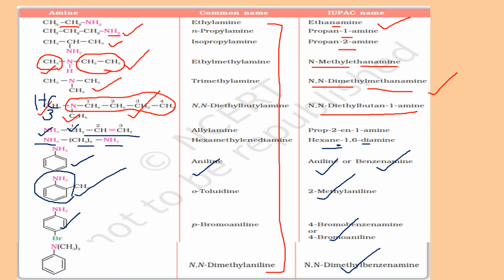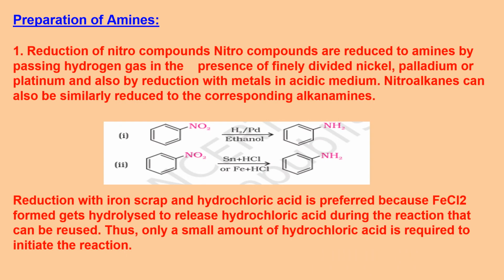Now let's start with the preparation of amines. There are different methods. The first method is reduction of nitro compounds. So nitro compounds are reduced to amines. You can make use of hydrogen in the presence of palladium as a catalyst, in the presence of ethanol as a solvent, and straight away this NO2 group reduces to NH2.